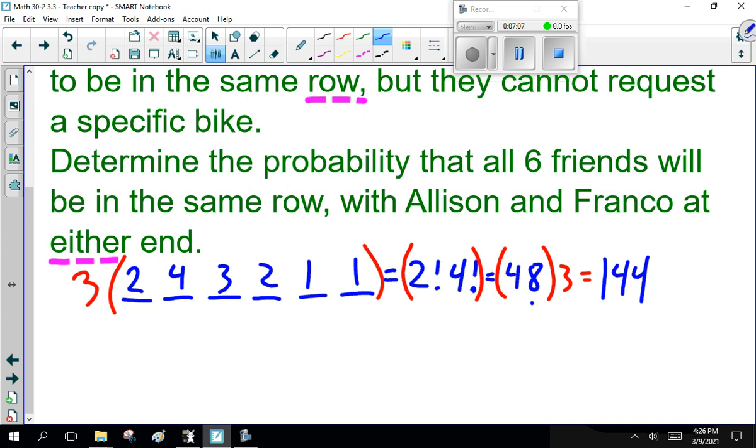Now, how many ways are there for them to line up? Now, the problem is, I think that's a permutation, because order is important. How many ways can 18 people line up? That's a lot. 6.402 times 10 to the 15.